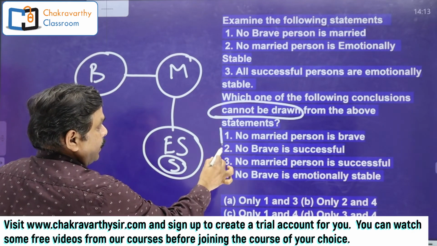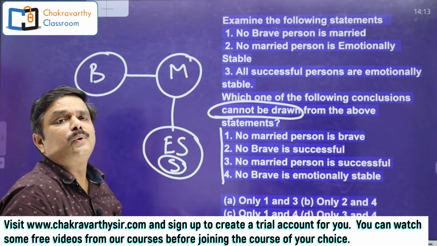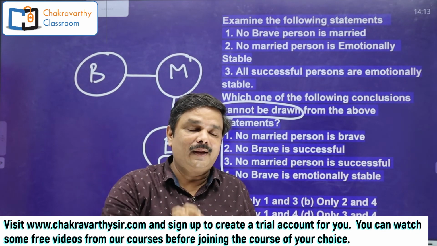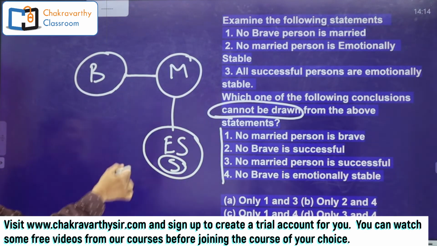Luckily, all the 4 conclusions are negative only, starting with no. No need to go for or draw the alternate diagram. Just visualize it. Take the first conclusion.